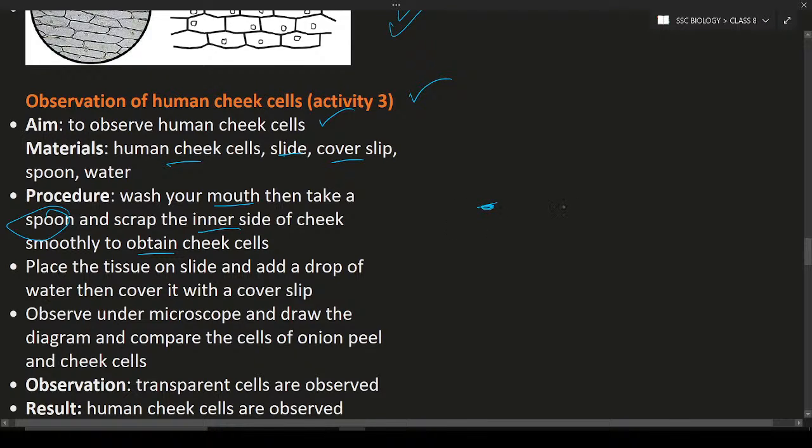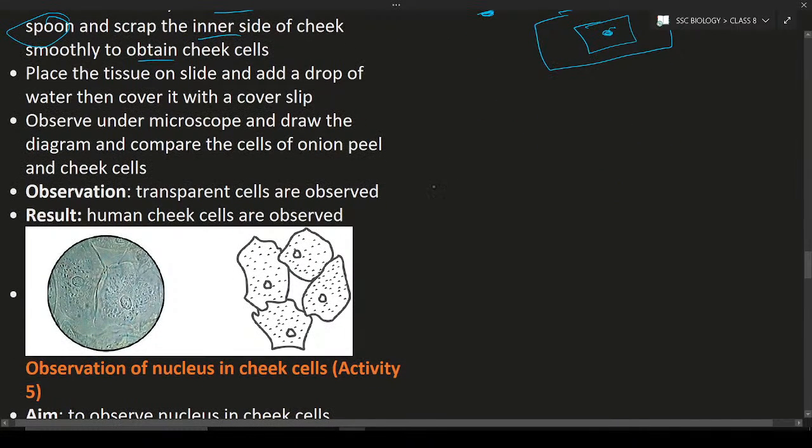So again, take a slide. Put the cheek cells on the slide, cover it with the cover slip and observe under the microscope. If you observe, you can clearly see the transparent cells. These transparent cells look in this way. In this diagram you can see these are transparent cells of human cheek cells. So the result is human cheek cells can be observed.